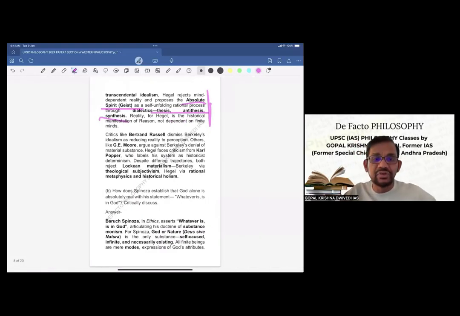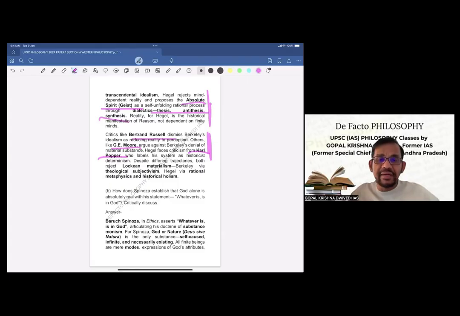So now accordingly, critics like Butt and Russell dismiss Berkeley's idealism as reducing reality to perception. Others like G. E. Moore argue against Berkeley's denial of material substance. Similarly, Hegel faces criticism from Karl Popper, who labels his system as historicist determinism. So you see, here we have briefly included the criticism of not only Berkeley but Hegel also, because in the second part the word discuss has been written. So in the second part we are critically evaluating.